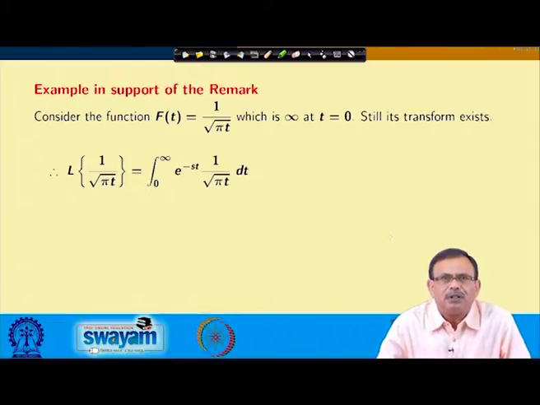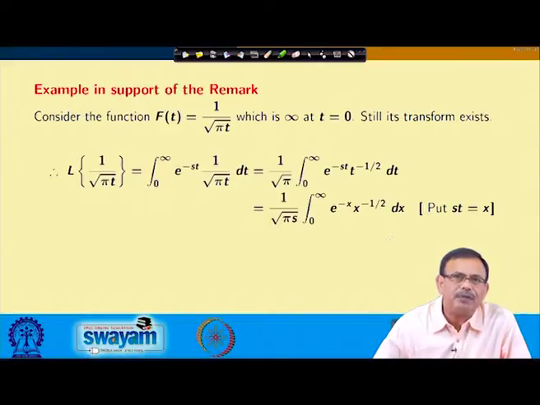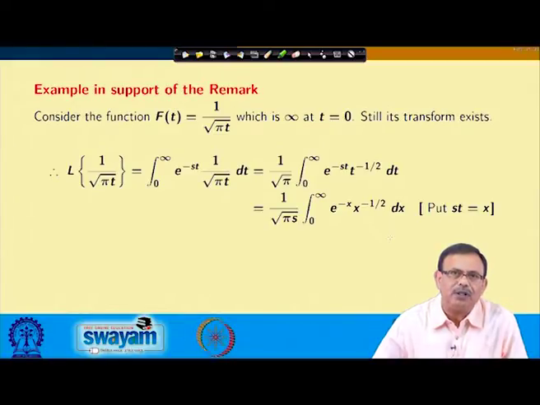From the definition, it is integral 0 to infinity e power minus s t into 1 by root pi t dt, that is the normal case. So, this equals 1 by root pi, bringing 1 by root pi outside, integral 0 to infinity e power minus s t into t power minus half, and if I put s t equals x, then the problem will be transformed to 1 by root pi s, integral 0 to infinity e power minus x into x to the power minus 1 by 2 dx.